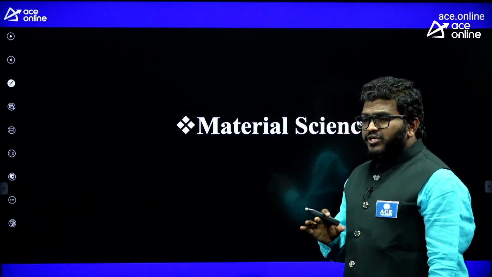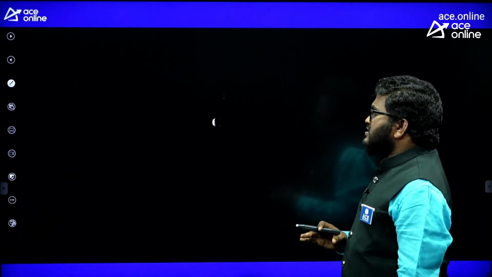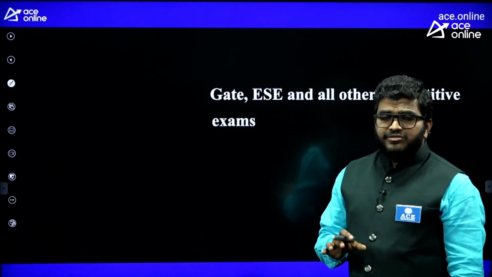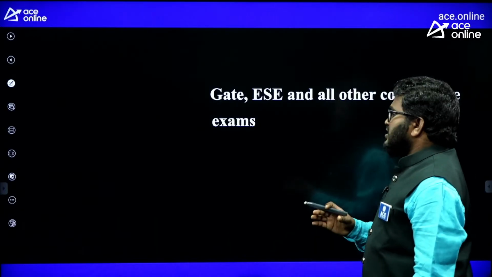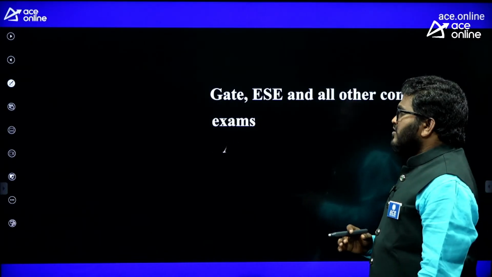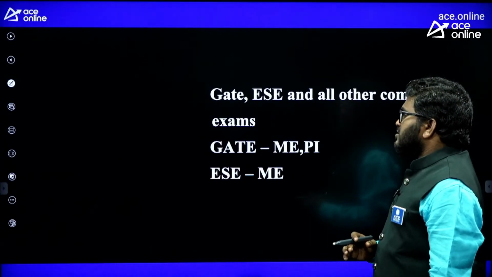So first, before going to that, I'll explain the syllabus related to GATE and ESE and other competitive exams, especially for this subject.